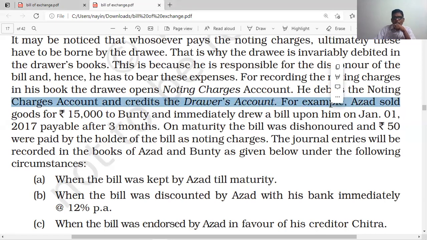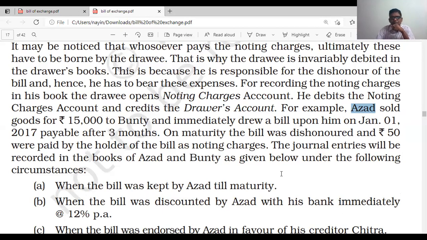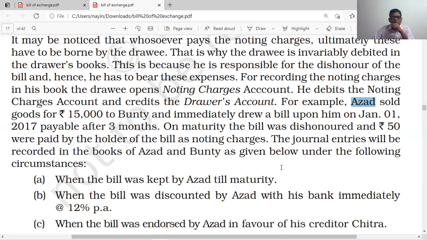Ajad sold goods for 15,000 to Bunty and immediately drew a bill upon him. So Ajad is the creditor, Bunty is the debtor, on January 1st, 2007, payable after 3 months. This is a 3 months bill. On maturity, the bill was dishonored and 50 was paid by the holder of the bill as noting charges. So there is a noting charge of 50.